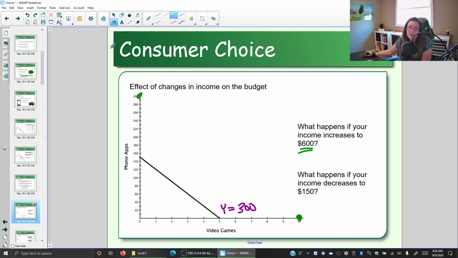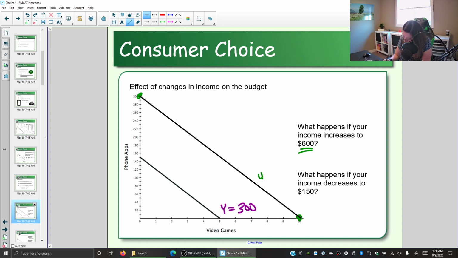And we could do like we did in the previous video, which is to look at what if we got one video game, how many apps could we afford? But budget lines are straight lines. And so we can connect our two extremes here to show that when your income increases, the budget line shifts out. And that should make sense, right? Because the more income we have, the more phone apps we can get, the more video games we can get, or we can get more of both. So we are less constrained in our choices than we were before.